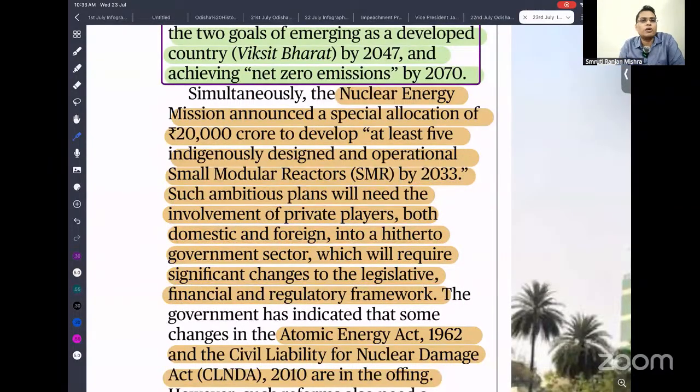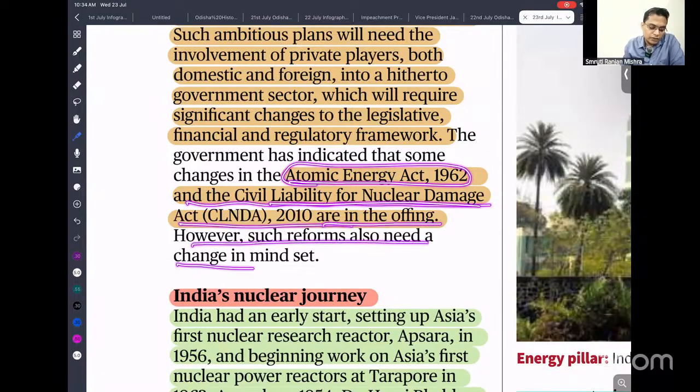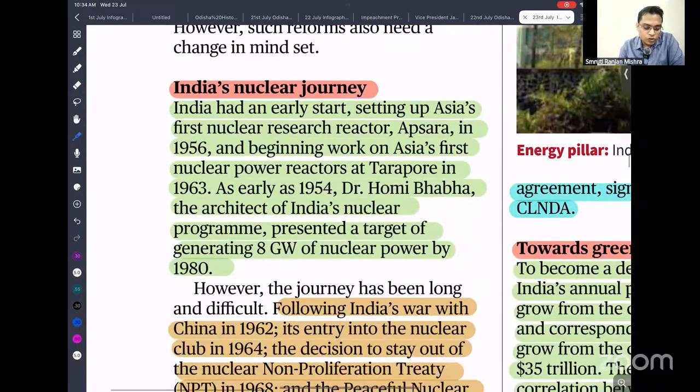Currently, all our nuclear plants are operated by government agencies. If we want to achieve this success, we need to open up this sector for foreign and private players. The Atomic Energy Act 1962 and the Civil Liability for Nuclear Damage Act, that is CLNDA, are the laws that regulate it, so we need to change those as well. This article talks about a lot of things. I think this is the most important article.